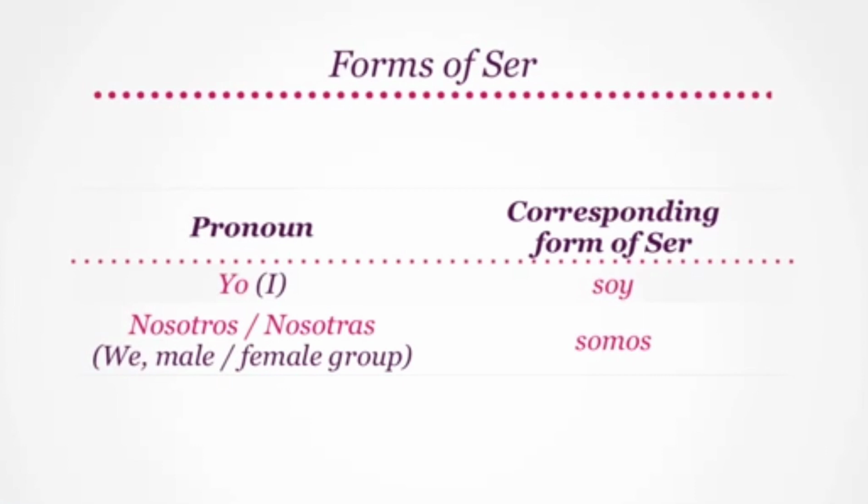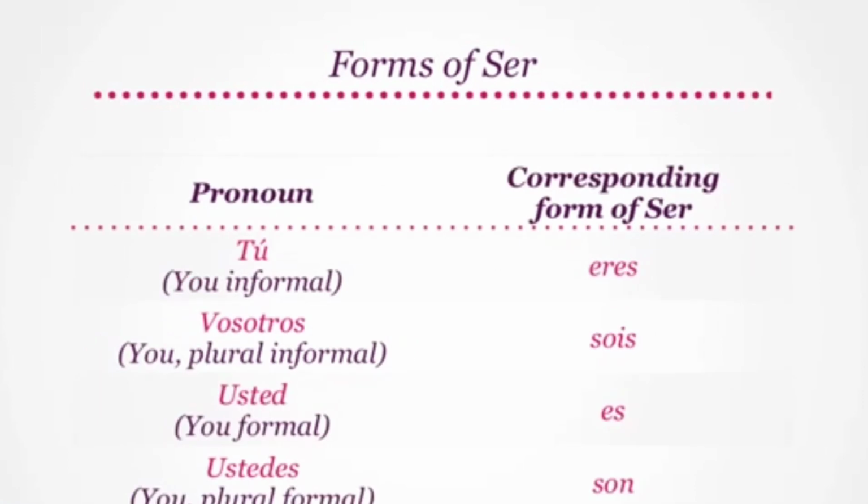Try that, please. Soy. The corresponding form of ser for we, which translates to nosotros or nosotras, is somos. Try that, please. Somos. Very good. Moving on, the corresponding form of ser for the informal and singular form of you, or tú, is eres. Can you try that? Eres. Great. For the informal plural form of vosotros, we use sois.